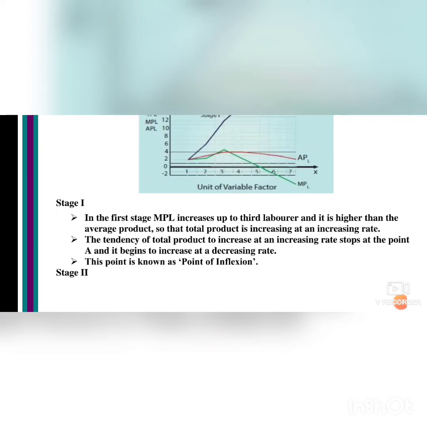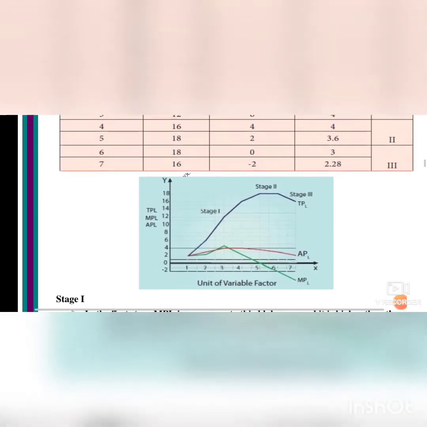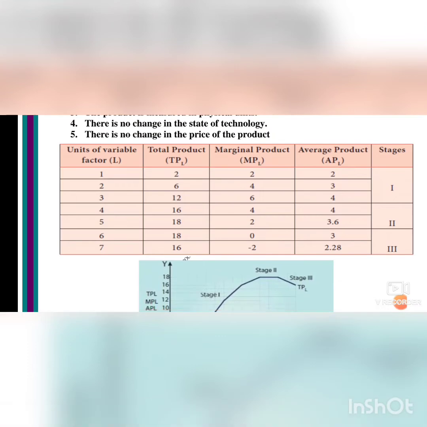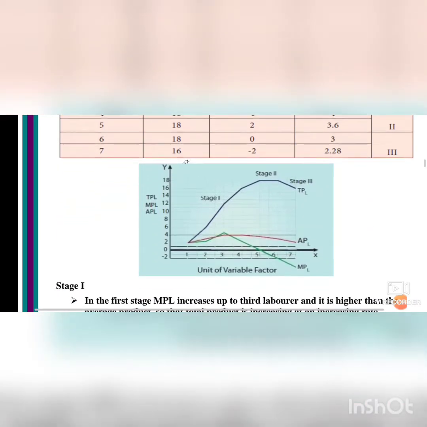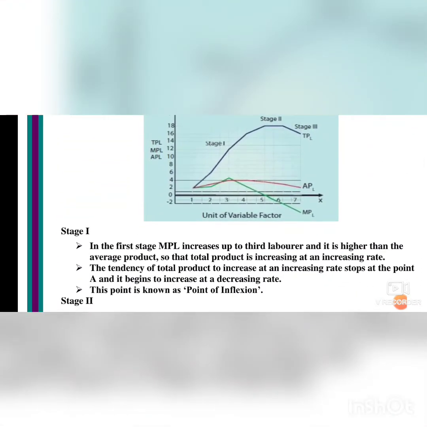The tendency of total product to increase at an increasing rate stops at the point A and it begins to increase at a decreasing rate. So you can see this in the tabular column. When you are writing the construction, you just see the tabular column and the diagram also. And then you will write the illustration of the diagram and the tabular column. This point is known as point of inflection.